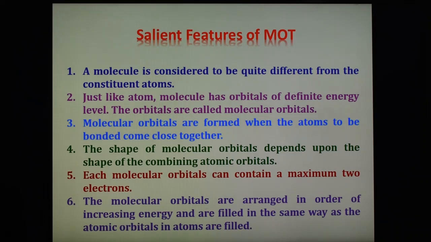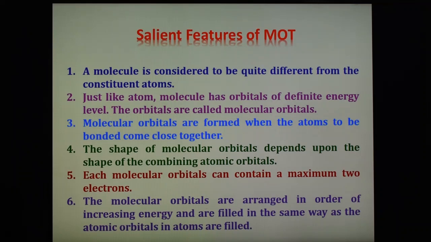Next, each molecular orbital can contain a maximum of 2 electrons, just like an atomic orbital contains a maximum of 2 electrons. The molecular orbitals are arranged in order of increasing energy and are filled in the same way as atomic orbitals in atoms are filled. As we have seen, atomic orbitals are filled according to increasing energy, that is, we use the Aufbau principle.